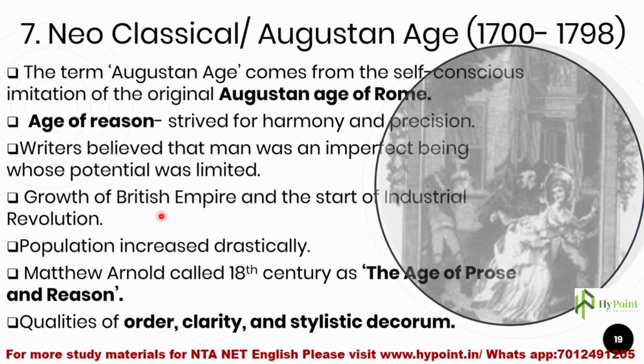Because of this prosperity, the population also increased drastically. Okay, that was the major change that we could see in Britain.